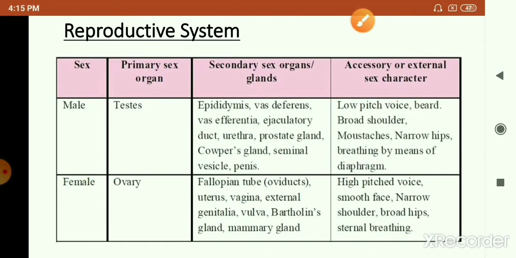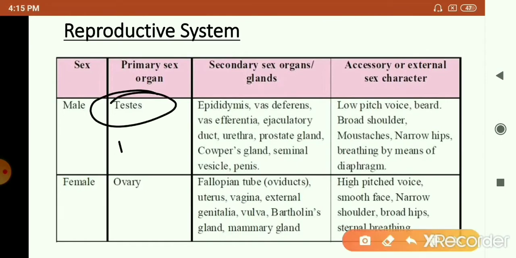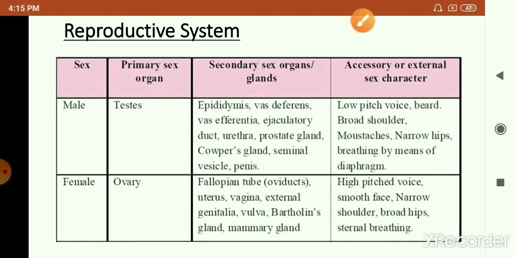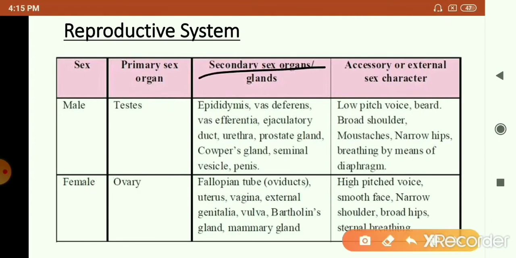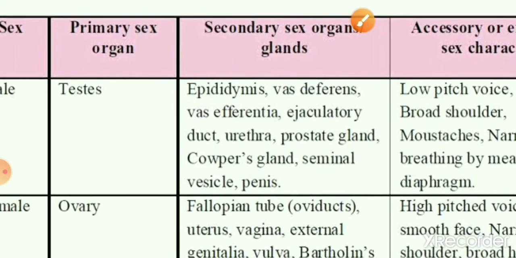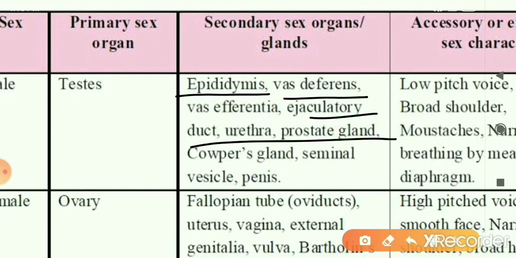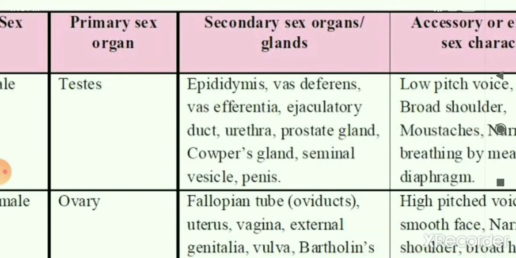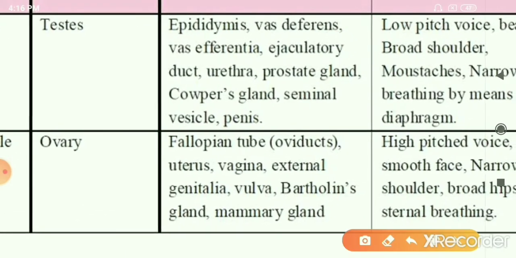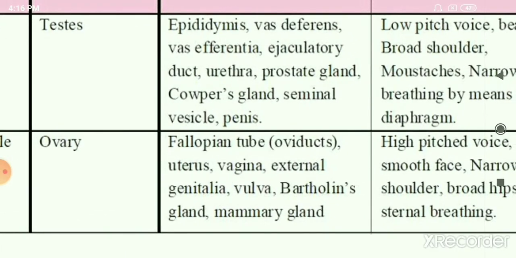In the male, the primary sex organ is the testis. There is a pair of testes present, and females have a pair of ovaries. Associated with the primary sex organs are the secondary sex organs and glands. Their role is to conduct the gametes and also to nourish the gametes. In the male reproductive system, the secondary sex organs are the epididymis, vas deferens, ejaculatory duct, urethra, glands like the prostate gland, Cowper's glands and seminal vesicles, and the penis. In females, they are the fallopian tube, uterus and vagina.